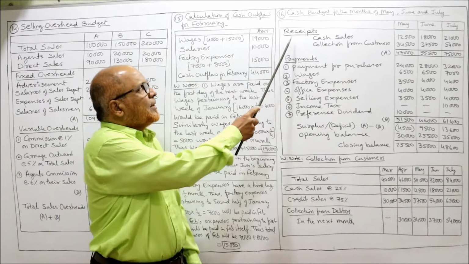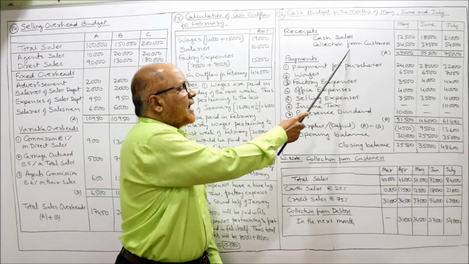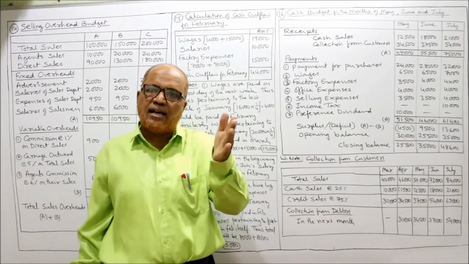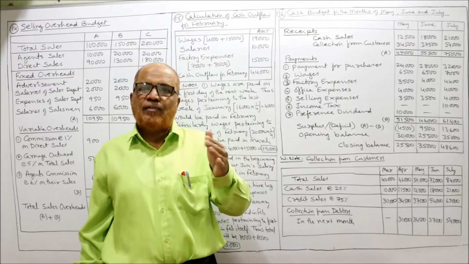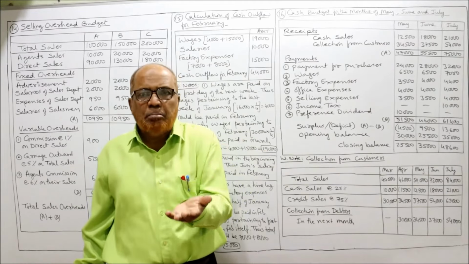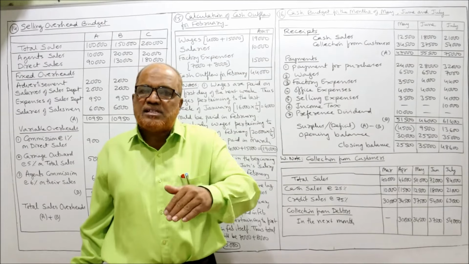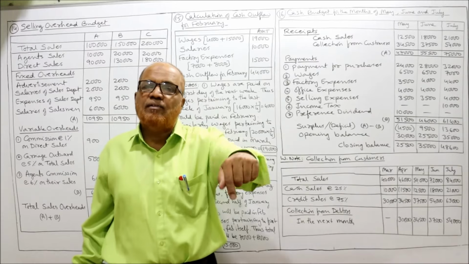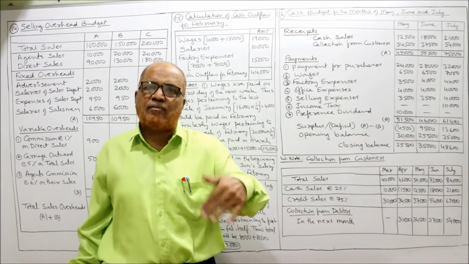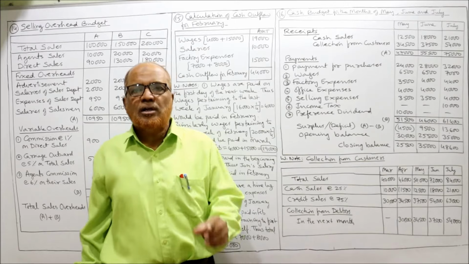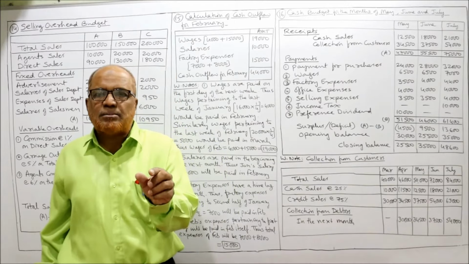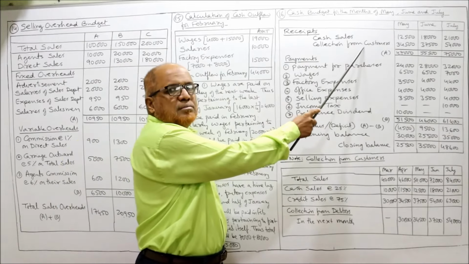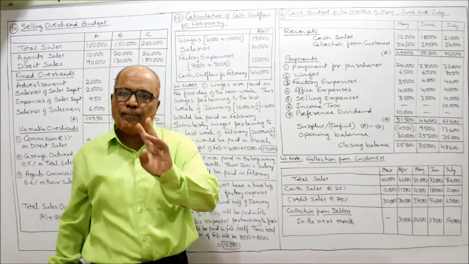First part, receipts. Receipts will have cash sales and collection from customers. See, 2 types of sales are there, cash sales and credit sales. When we sell the goods on cash, immediately we will receive the cash. When we sell the goods on credit, we will not receive the cash immediately. We will receive the cash in future, after 1 month, 2 months like that. So the cash collected from customers is on credit sale. For credit sale, we are collecting from customers. Presently cash. These 2 are receipts.